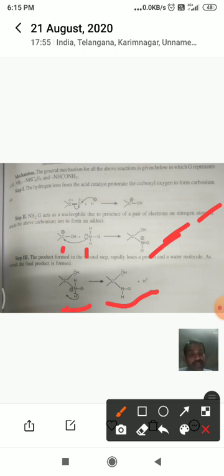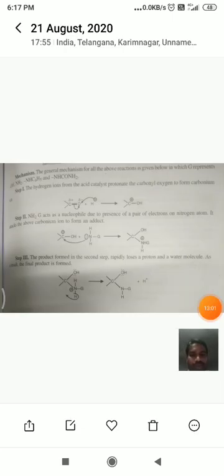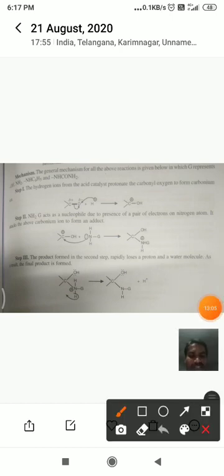In all these reactions, with phenylhydrazine, hydrazine and semicarbazide, this nitrogen is available, and due to the presence of the electron pair on nitrogen, it attacks the carbonyl carbon as it gets a positive charge, and it forms the adduct.